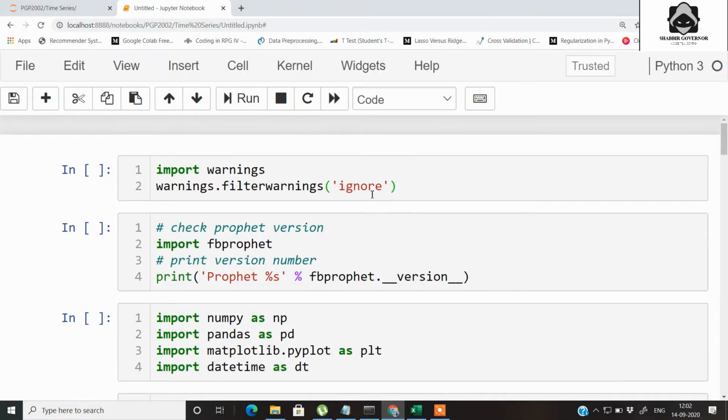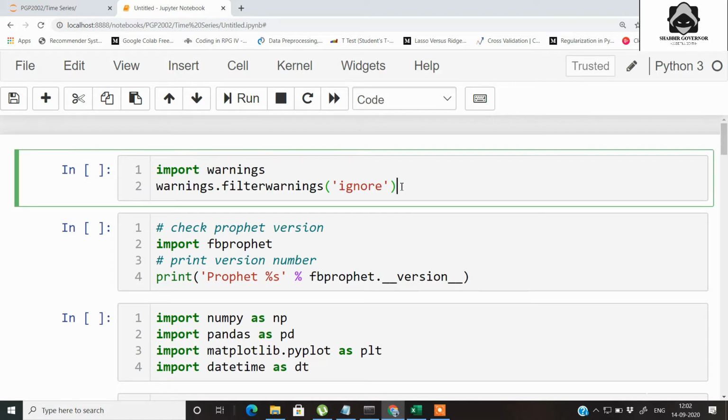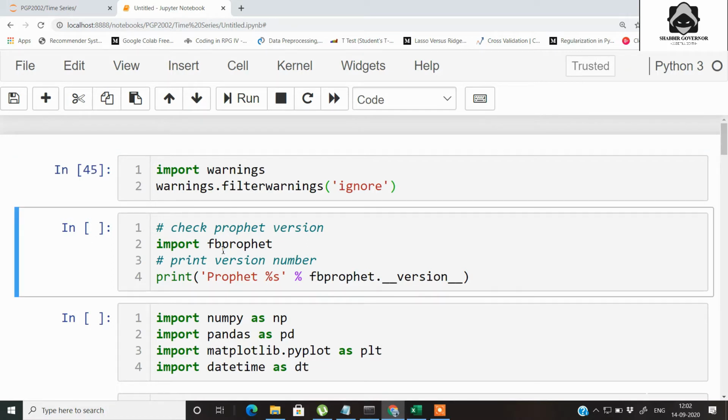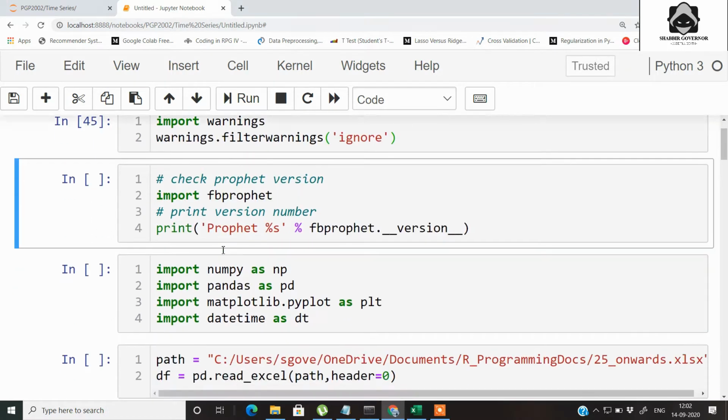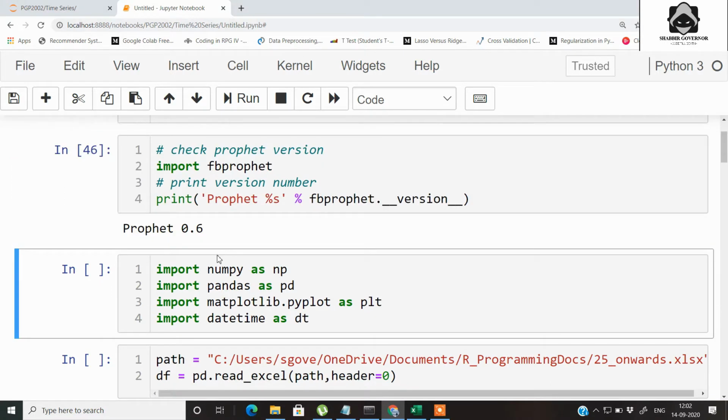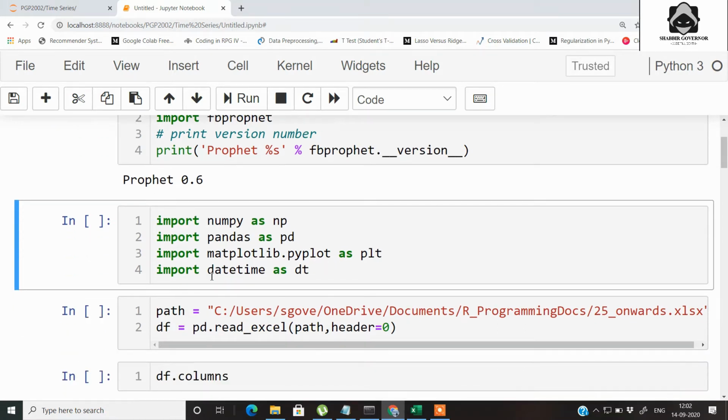So here we are in the code, and the first two lines that I have written are for package deprecation warnings that we will be getting while running the code. So let's run this. Now let's check the FB Prophet library version that is installed in our system. I have the Prophet 0.6 version. After that, we will need some basic dependencies for working on our Excel file. So we import numpy, pandas, matplotlib and datetime, and we give them some alias names. So let's run it.